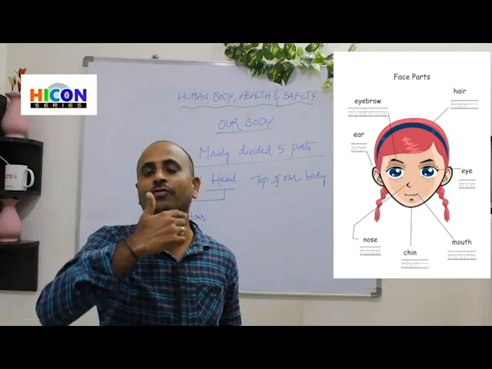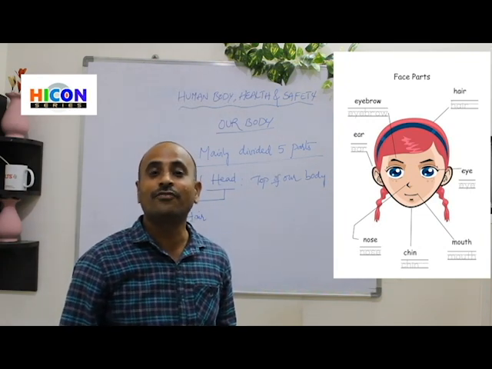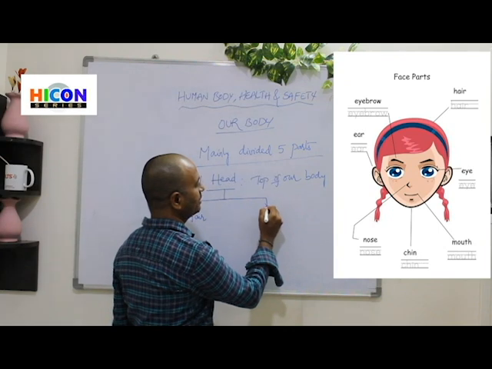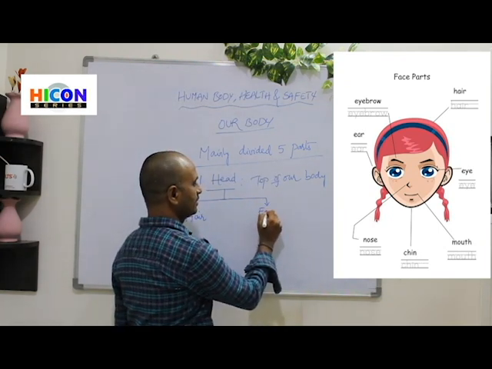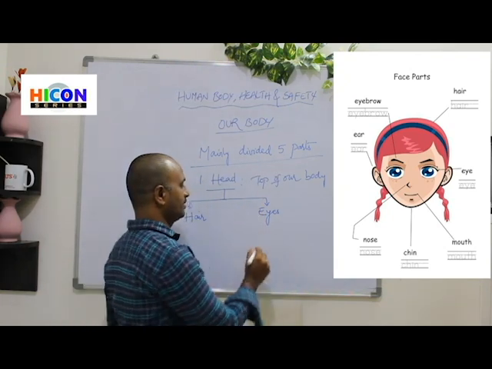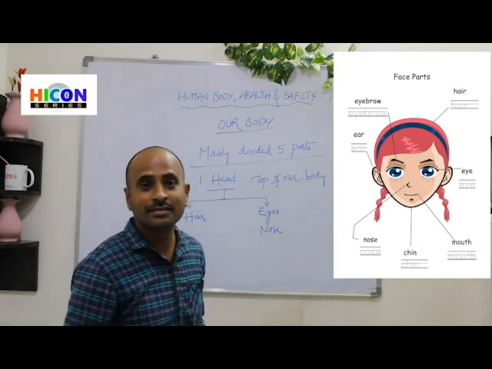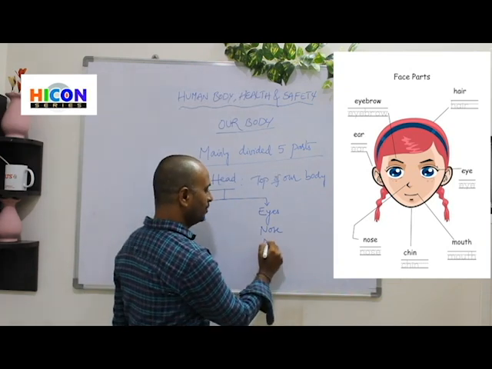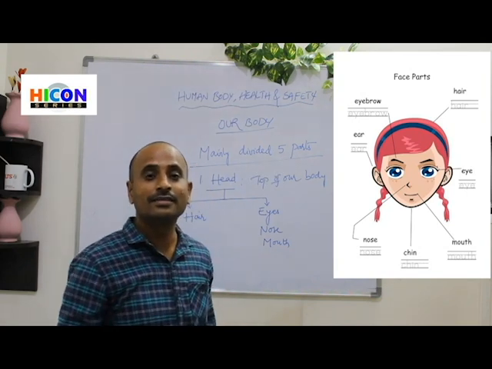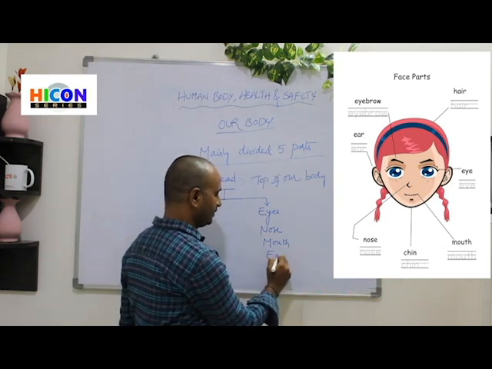What does the front part of our head contain? Look at the picture, children. Yes, the front part of our head contains eyes. Very good. Next. Yes, nose. Very good. Next. Yes, mouth. Very good. Next. What else does our head contain? Yes, ears.